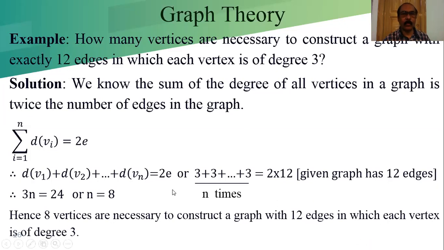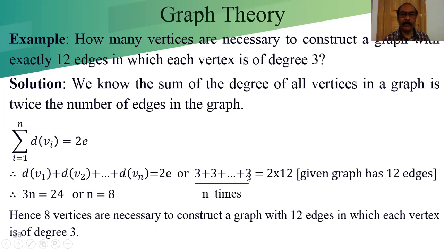Now let's see the solution. We know the sum of the degrees of the vertices of a graph is equal to twice E, where E is the number of edges of the graph. So we can write the sum from i equal to 1 to n of d(vi) equals twice E. In this way, d(v1) plus d(v2) up to d(vn) is equal to twice E. Now E is given, exactly 12 edges. So we can replace E by 12, and each vertex has degree 3, so we can write 3 plus 3 plus 3.